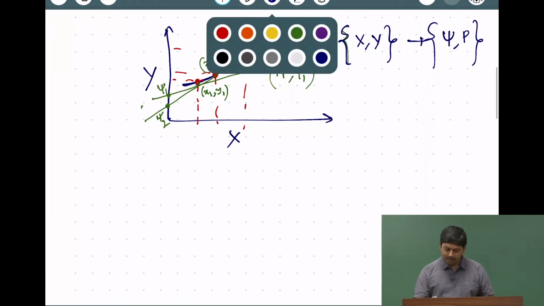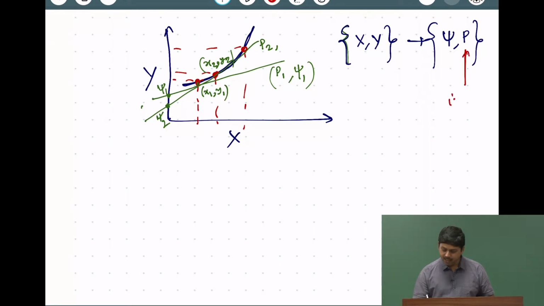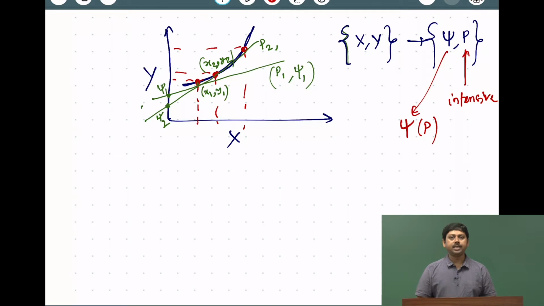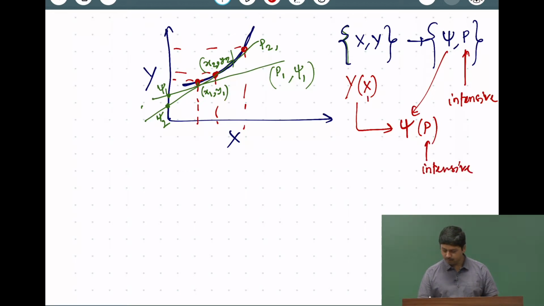And as I have discussed, p is an intensive variable now, because it comes as a derivative, and psi is now a function of that intensive variable p. So, therefore, we can represent a thermodynamic function y of x, where x is an extensive variable, cast into another function that is a function of an intensive variable. So, this is intensive and this is extensive.